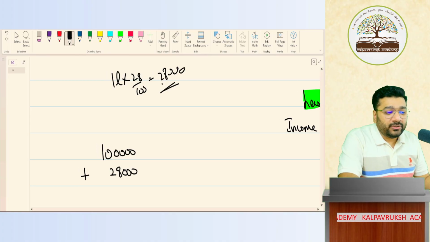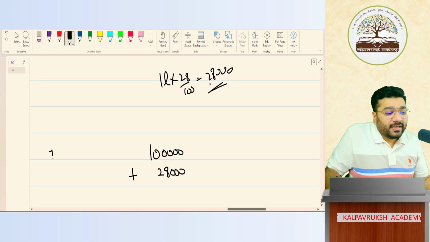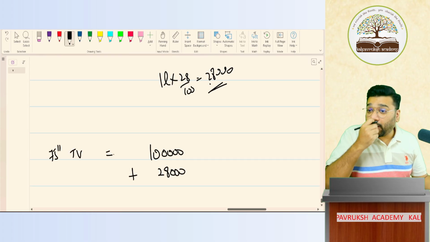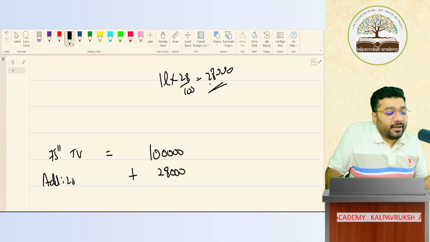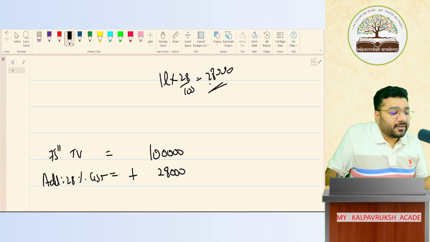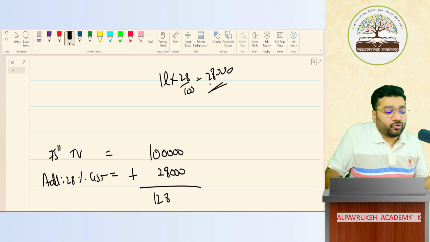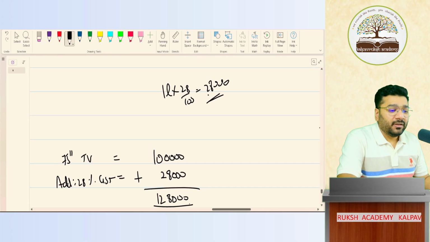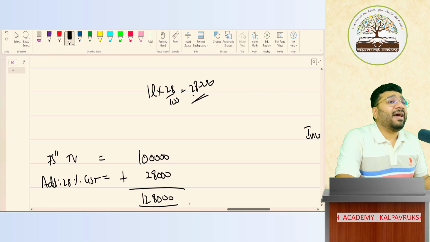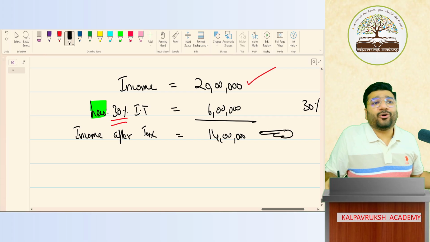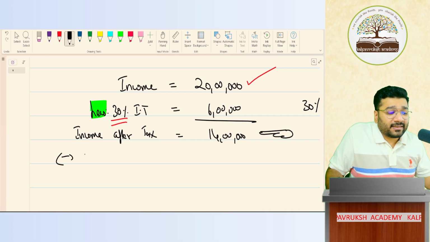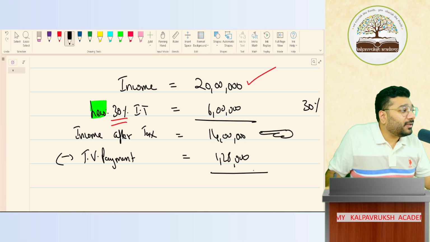Similarly, there is one gentleman who wants to buy a TV, a 75-inch TV. Its product value is 1 lakh rupees. The shopkeeper will add 28% GST to it. So how much is it? 28,000. In total, how much is he supposed to pay? 1,28,000. This 1,28,000 he is paying, no? From where is he paying? Sir, from his income only. Income minus TV payment. How much? 1,28,000. Got it? Not got it?